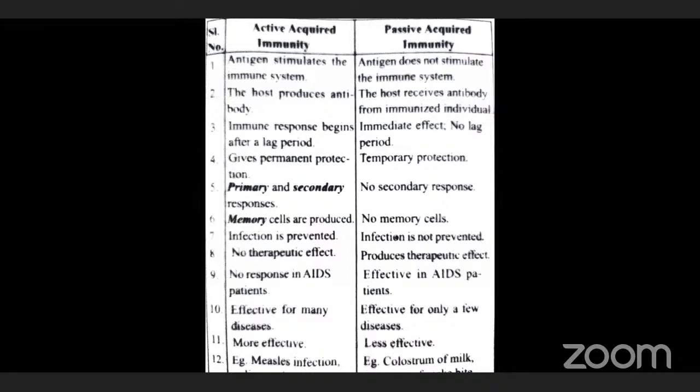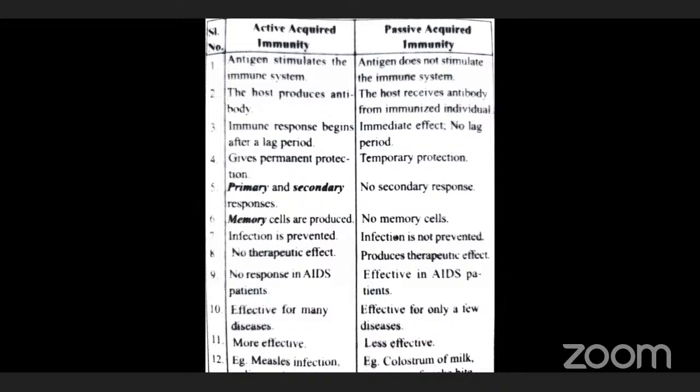In active immunity, primary and secondary immune responses occur and memory cells are produced. But in passive immunity, there is no primary or secondary response and no production of memory cells. In active immunity, infection is prevented. In passive immunity, infection is not prevented, because it is a temporary thing only.